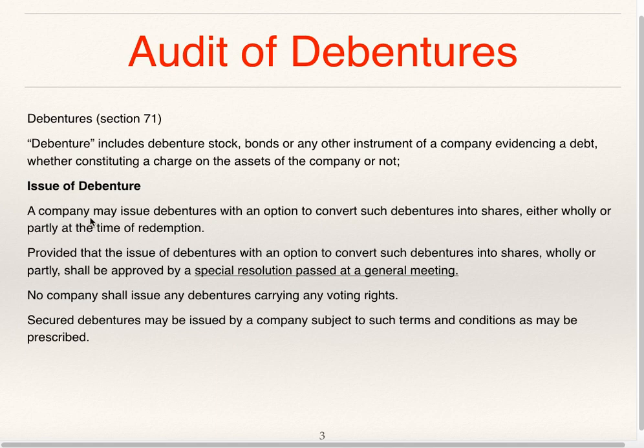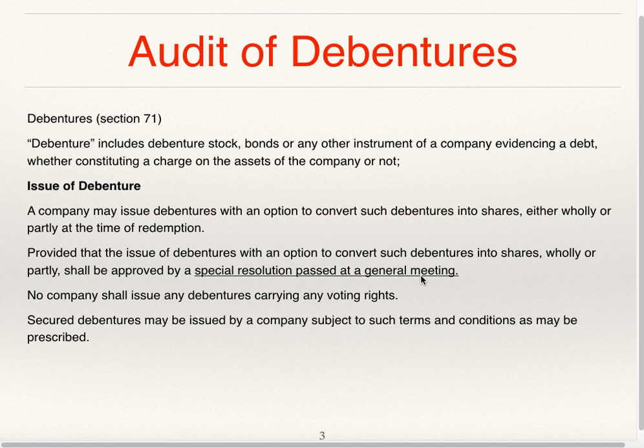Issue of debenture. A company may issue debentures with an option to convert such debentures into shares, either wholly or partly at the time of redemption, provided that the issue of debentures with an option to convert such debentures into shares, wholly or partly, shall be approved by special resolution passed at a general meeting. So, for convertible debentures, it is necessary to pass a special resolution at a general meeting.